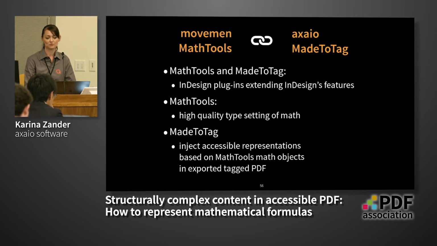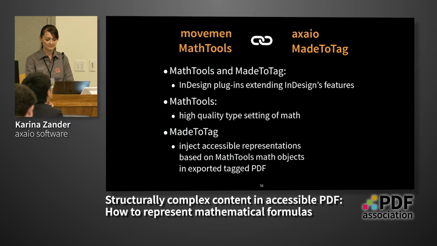To improve this situation, the developers of Made2Tag started a cooperation with Movement and Math Tools. Math Tools is doing good typesetting, and Made2Tag will take care of the accessibility part. So with Made2Tag, we will inject accessible representations based on Math Tools math objects into the exported tagged PDF.